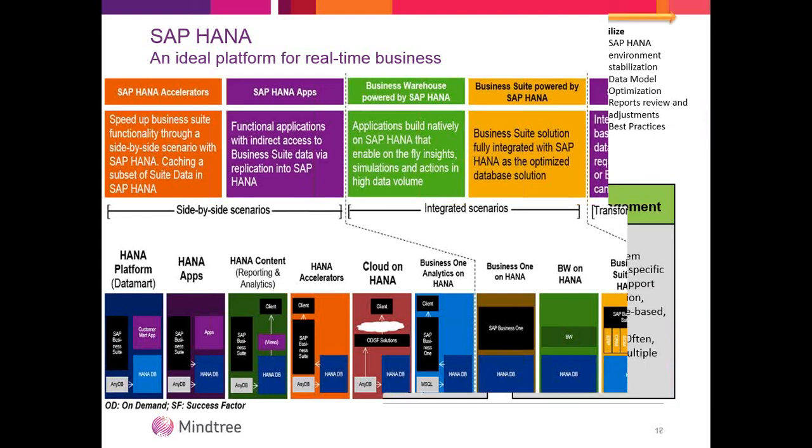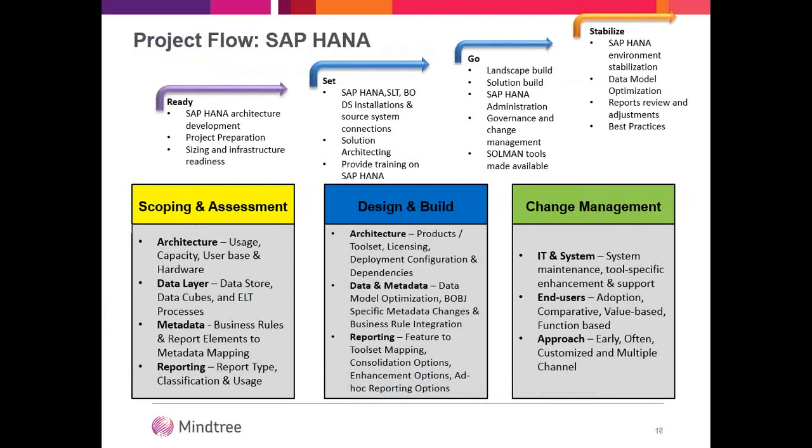So project flow, SAP HANA: how a project flows, because currently the customers, everyone is confused about how we can do the scoping or the design, and how we can change. Anyway, scoping has to be around architecture. First you understand the current landscape of a customer, then go ahead with their pain points, then find a solution around it. Data layer, you might have multiple data layers like data store, data cubes, ETL processes. How you will cater to these all once HANA comes into the picture.